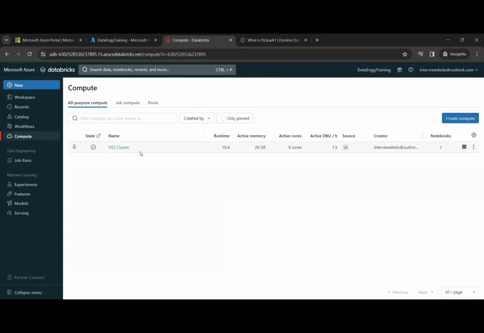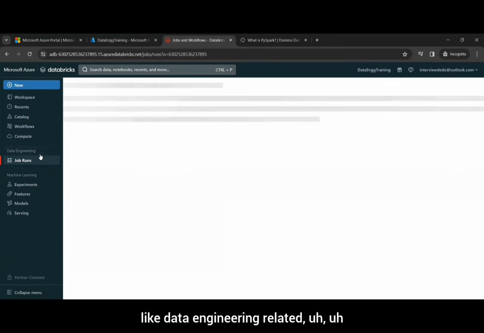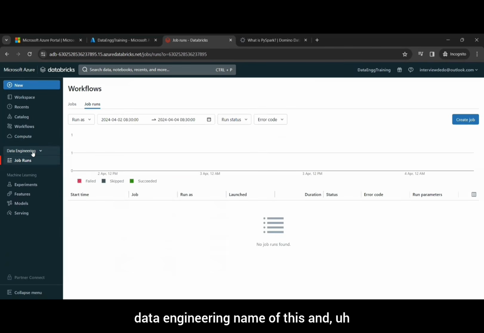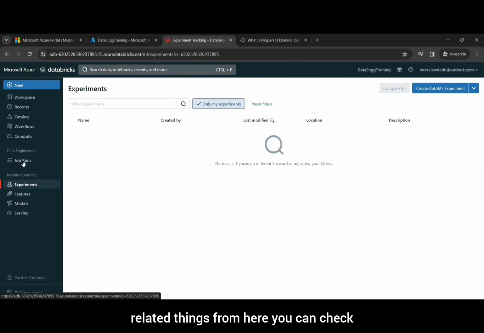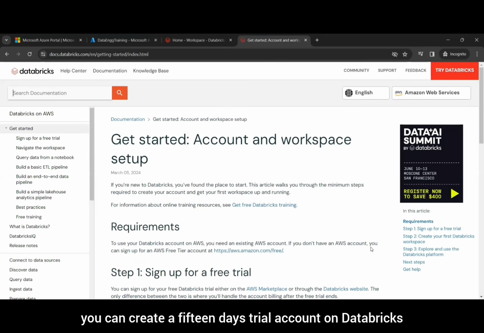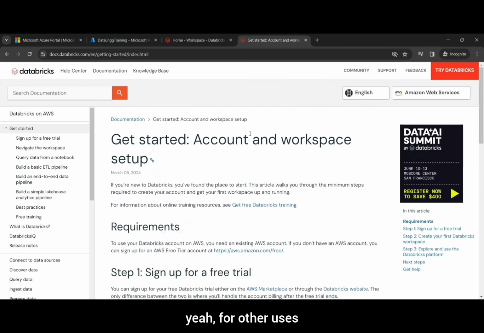Here you can create a cluster, like D2 cluster I have created. Its active memory is this. Active cores are 8. Okay. Two notebooks have been connected and it's running. Jobs run, you can check from here, like data engineering related jobs you can check here. Then experiment, machine learning related things from here, you can check. That's fine. So basically for learning, you can create a 15 days trial account on Databricks and it will be helpful for you. I have created a premium account because that is required for this training and yeah, for other uses.